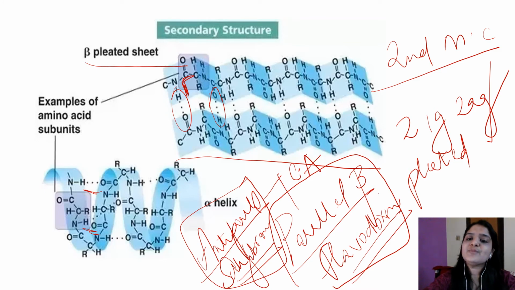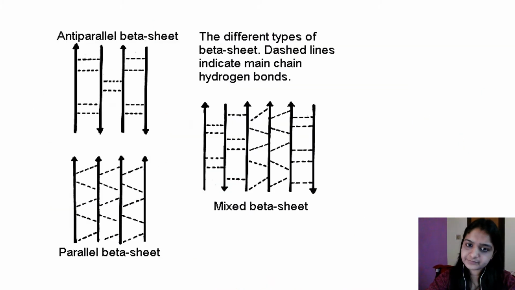It is the second most common secondary structure. Which is the first most common secondary structure? It is the alpha helix. And examples of alpha helix proteins are hemoglobin and myoglobin.